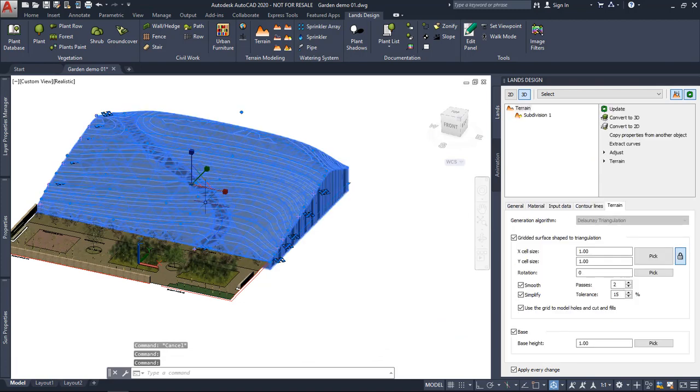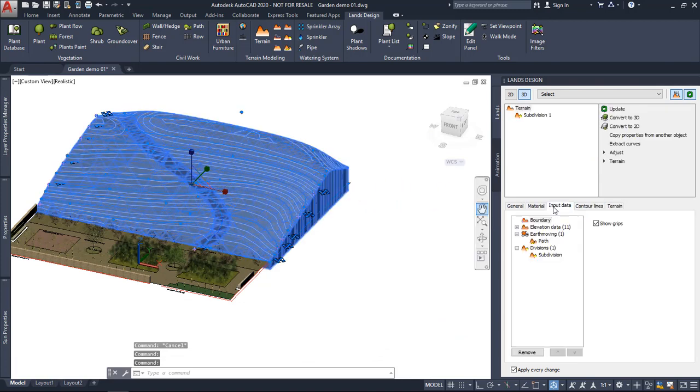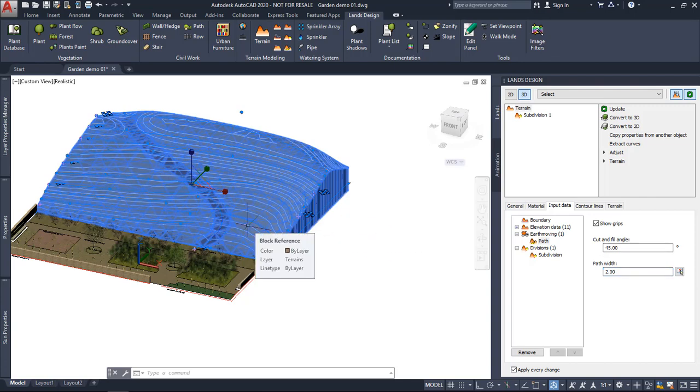Now if we select the terrain and go to Input Data, we've got here all the geometry that has been used for generating the terrain. So we could select this boundary and remove it, okay, to get the original shape, or we could select any of these contour lines and remove them as well. Or I can select the path and change the width or change the angle, and the terrain will be recalculated.